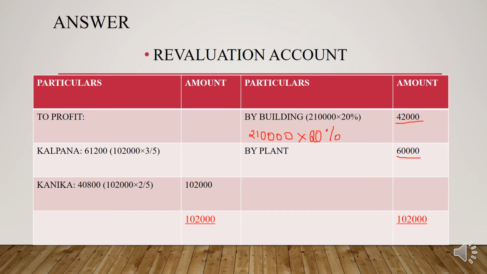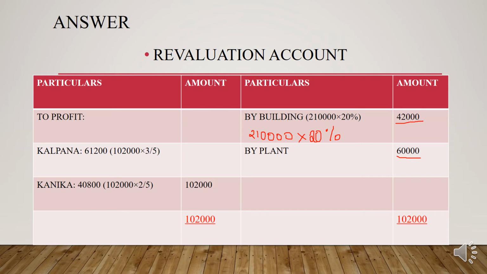Because whatever results from revaluation, whether loss or profit, it is the net effort made by the old partners, not by the new partner. So we should distribute the profit among the old partners only.